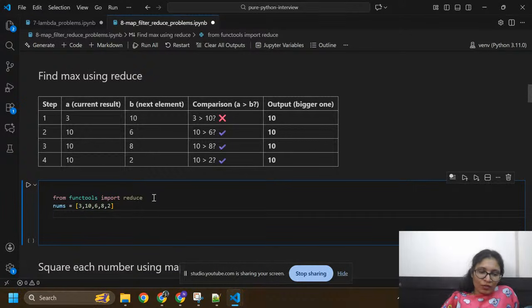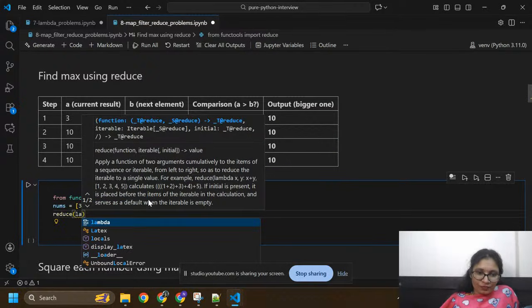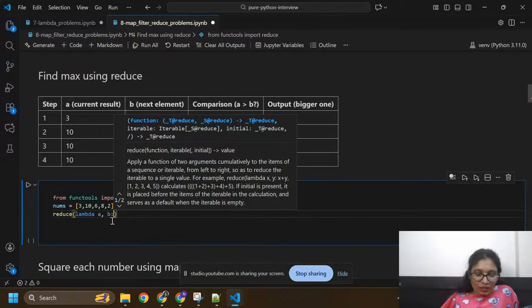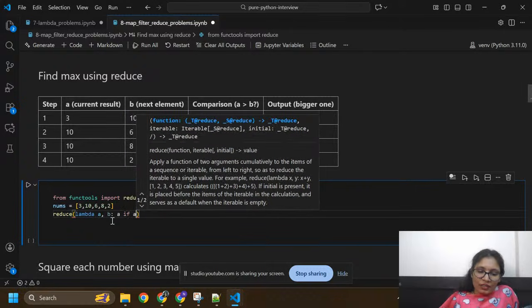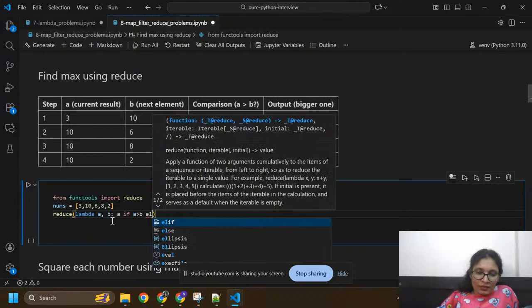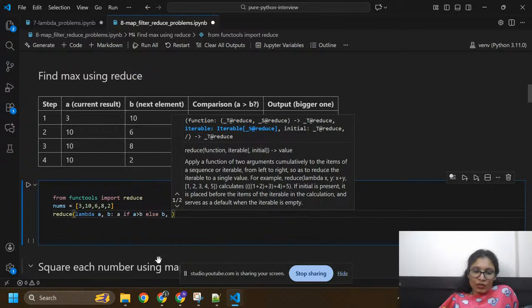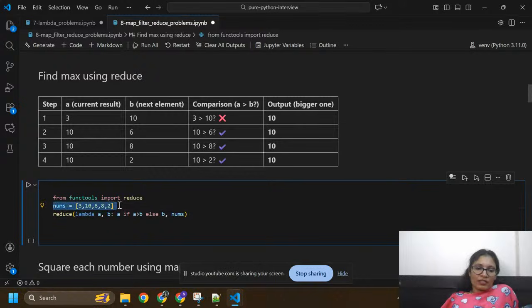Now I am going to use reduce, lambda a comma b colon a if a is greater than b, else it will give you b. Here I'm going to pass these numbers, nums, the numbers in the list. So I'm going to find out the maximum using reduce. This is our question.